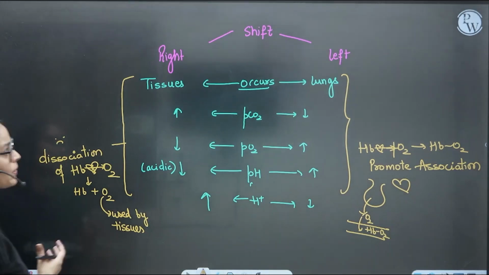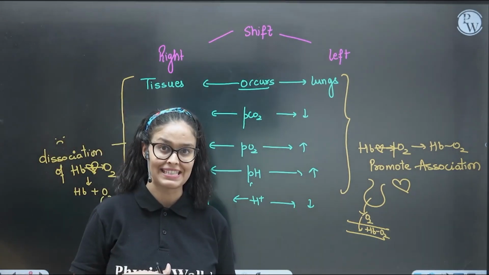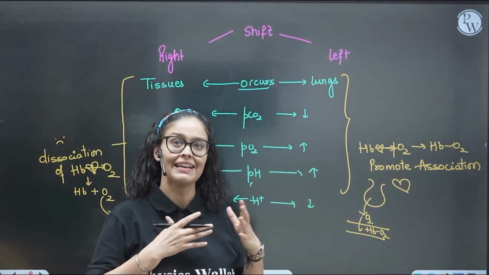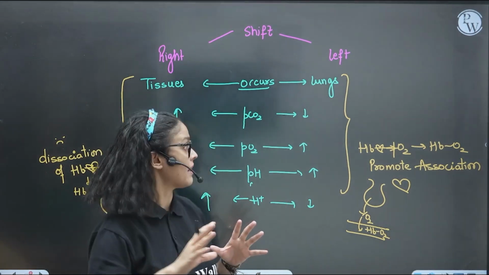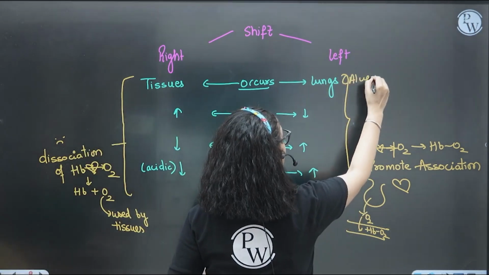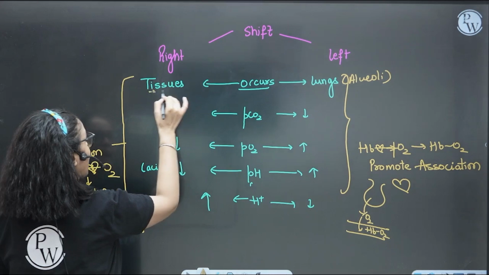So we will see where exactly this left and right shift is seen, right? So the left shift will be seen, L for left, L for lungs, in the lungs. So it occurs in the alveoli of the lungs, as simple as that. And when we talk about the right shift, it's happening in the tissues.